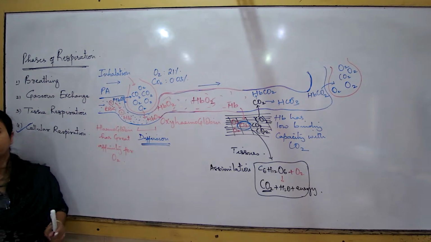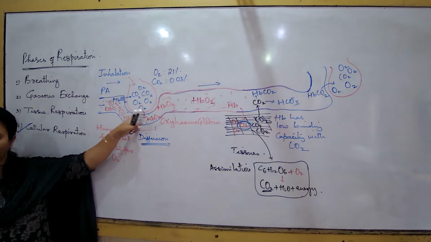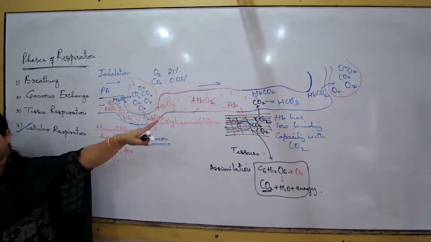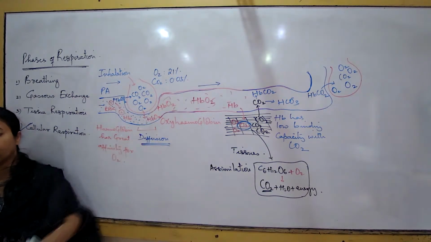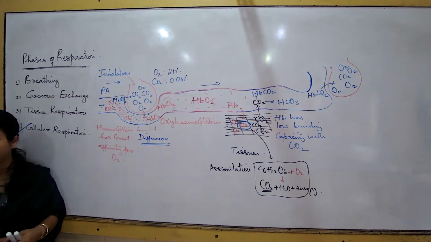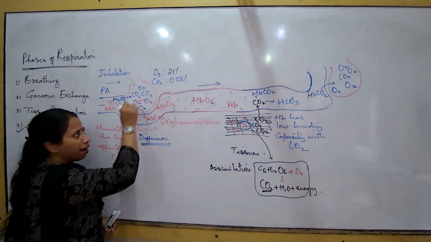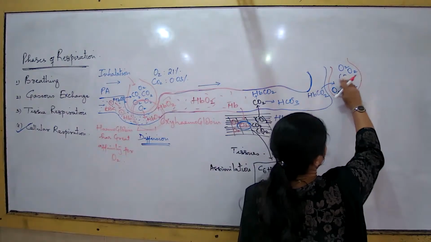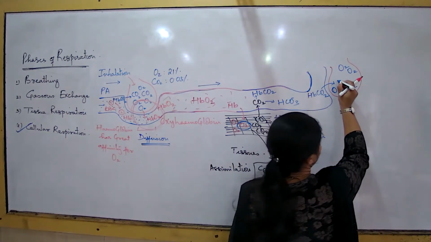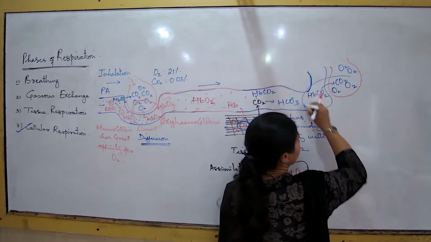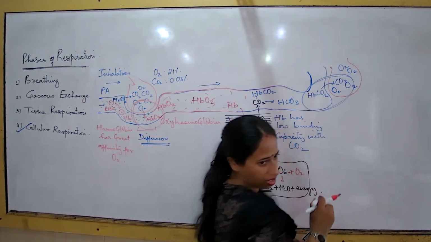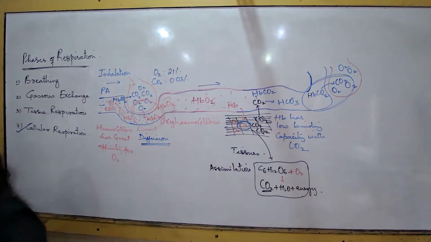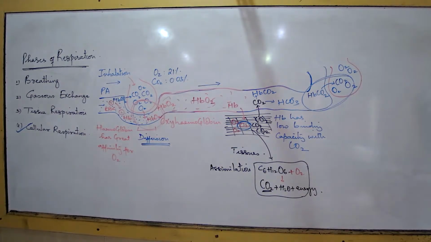What is the definition of gaseous exchange that you have written? Check. What is the definition? Diffusion of oxygen from the alveolus to the blood. Correct? So then which part is gaseous exchange, now to summarize? Which one is gaseous exchange? This part is gaseous exchange, and this part is gaseous exchange. I am talking about this entire concept. What is the concept of gaseous exchange? Diffusion of oxygen from alveolus to blood and carbon dioxide from blood to alveolus.